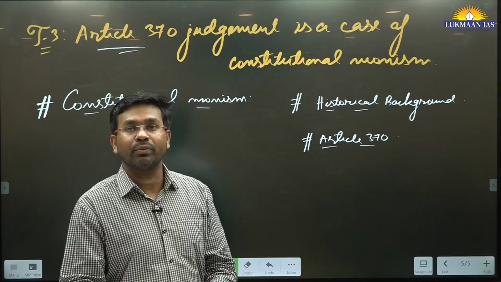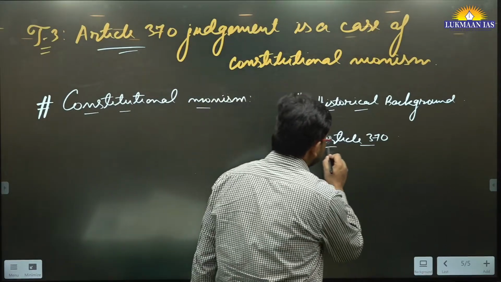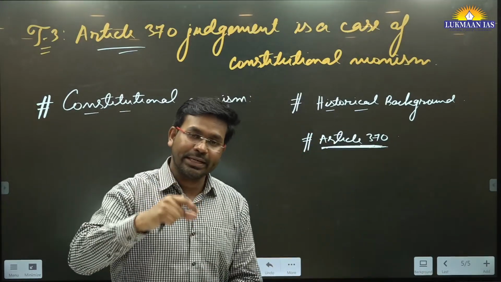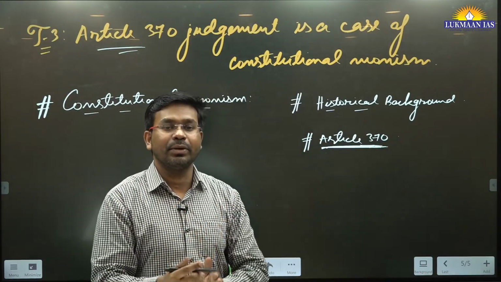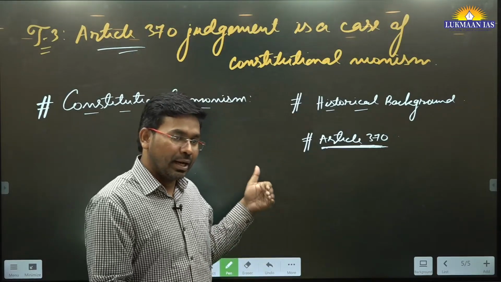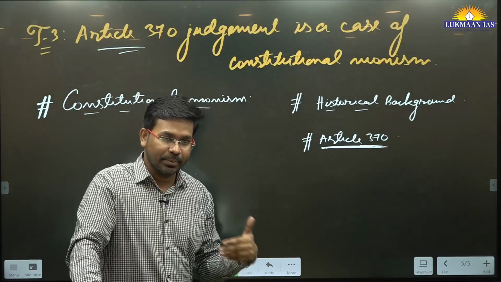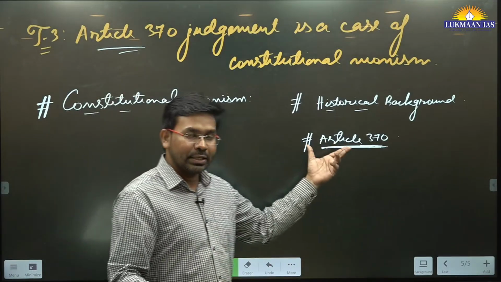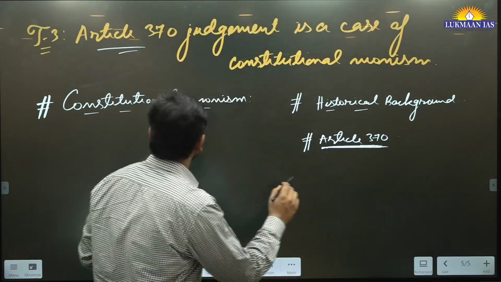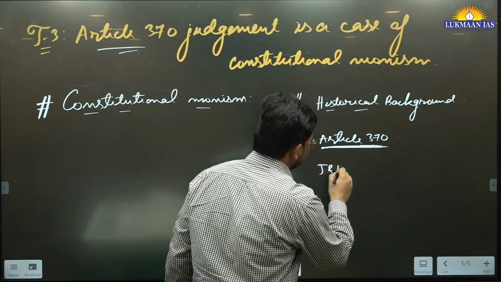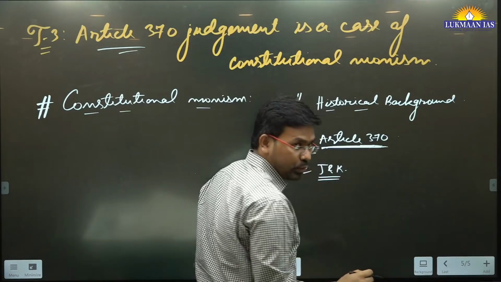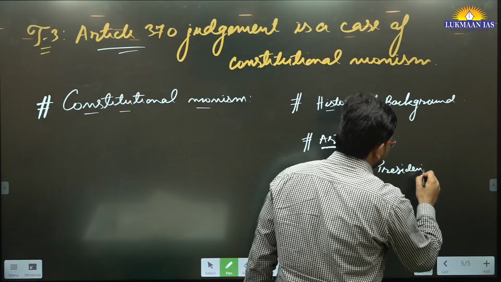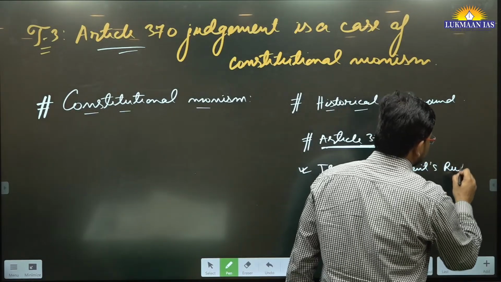But what happened in the year 2019? In 2019, the government of India abrogated Article 370, and this followed through different stages. Initially, there was a coalition government between BJP and one of the state parties in Jammu and Kashmir, led by Mehbooba Mufti. But after the split of the 2 parties, governor's rule was imposed in the state of Jammu and Kashmir. After governor's rule was imposed, later on president's rule was also imposed in Jammu and Kashmir.